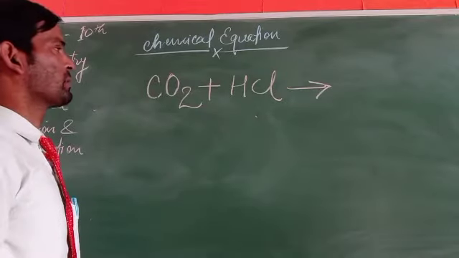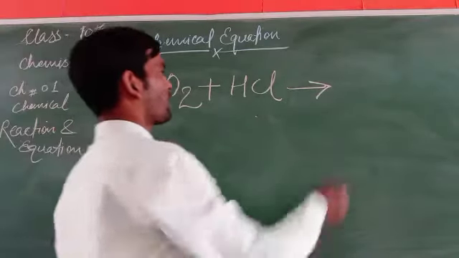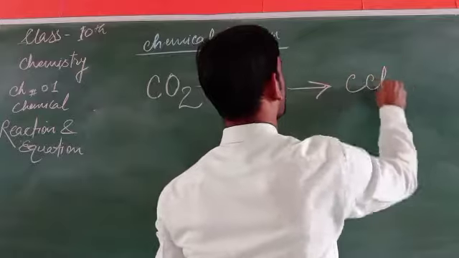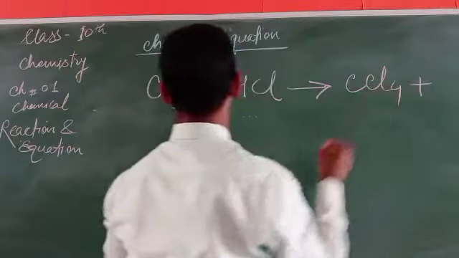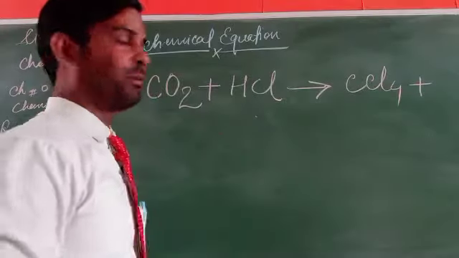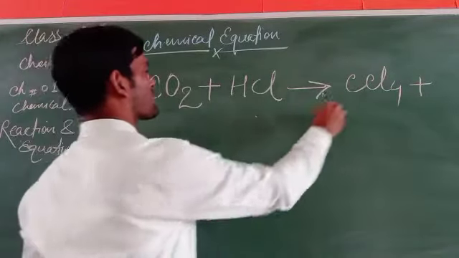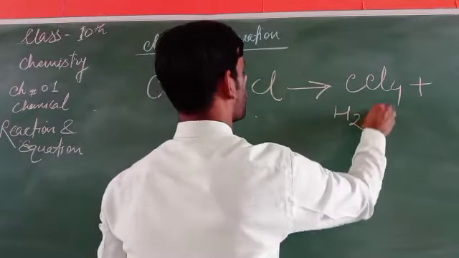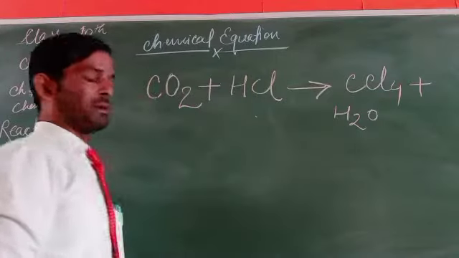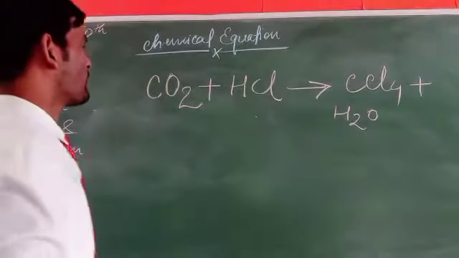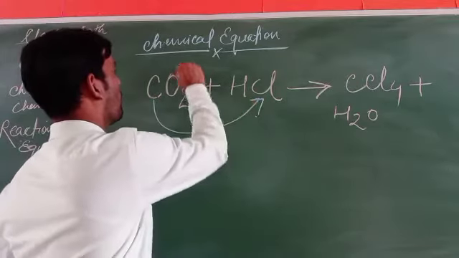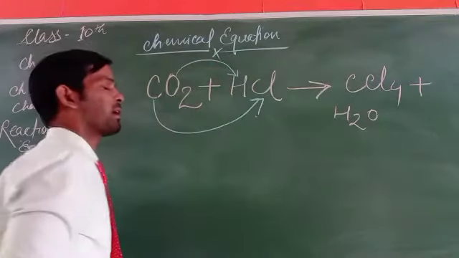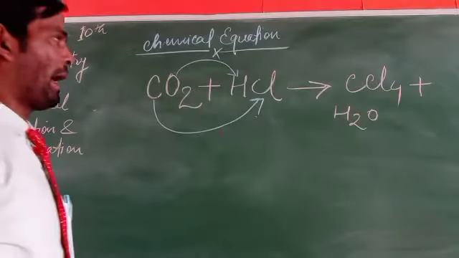So here is CCl4 plus H2. Carbon reacted with chlorine, oxygen reacted with hydrogen.